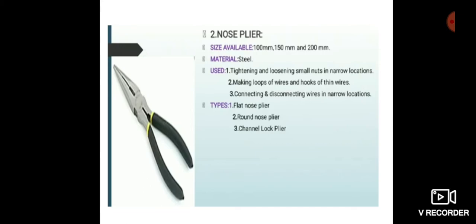It is the starting part. The type of nose plier is flat or round nose plier.